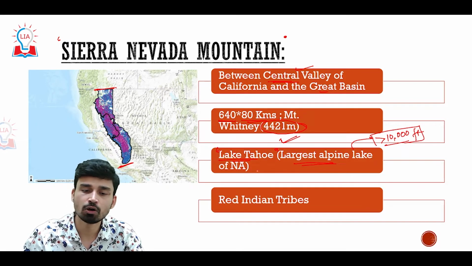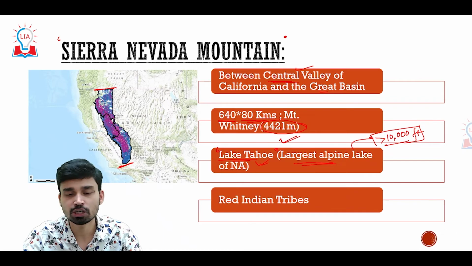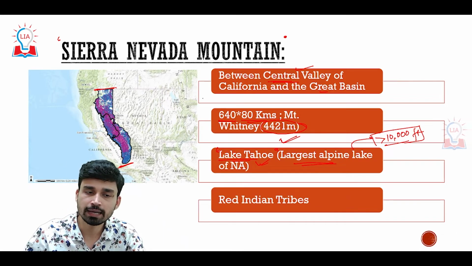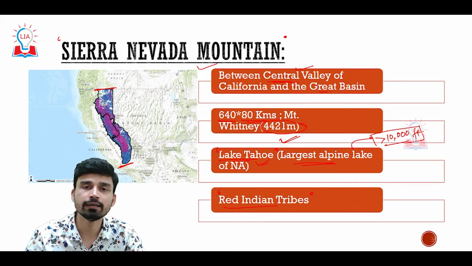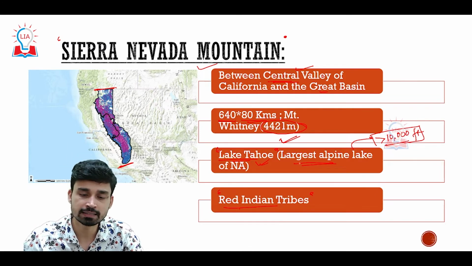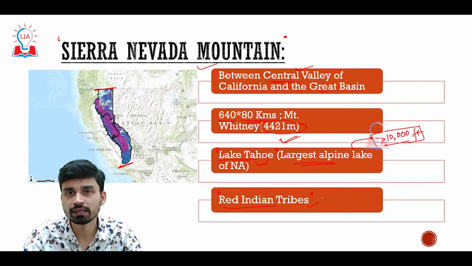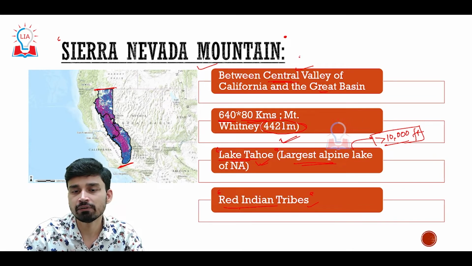So such lakes are called alpine lakes, and Lake Tahoe is the largest alpine lake of North America. Not only that, the Sierra Nevada mountain is home to a large number of Red Indian tribes, or indigenous Americans as they are called, and several different tribes reside in this particular Sierra Nevada range. The origin of the Sierra Nevada range is again similar to the origin of the Rockies.